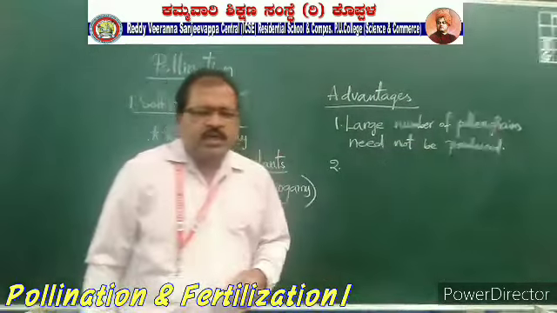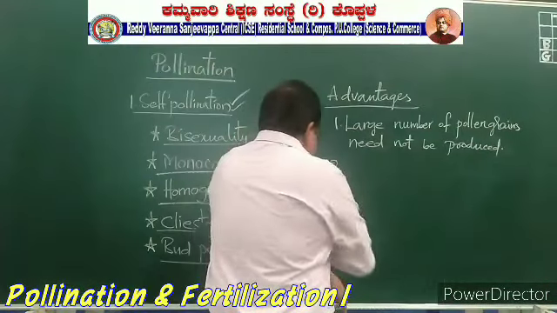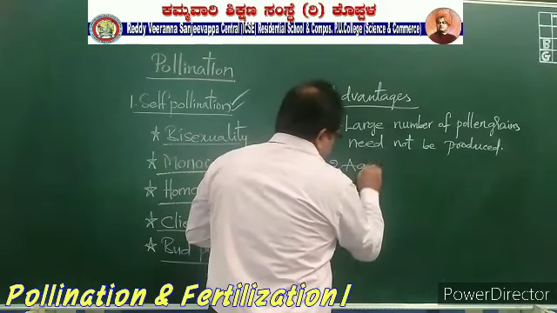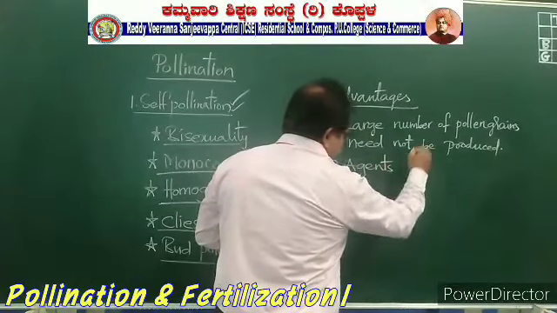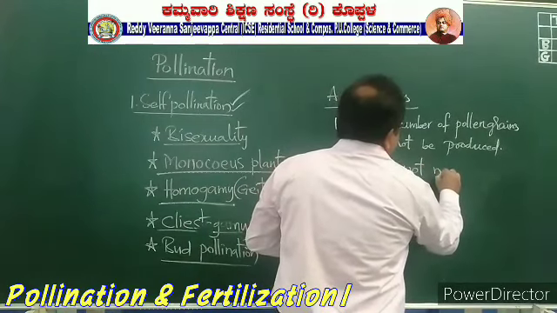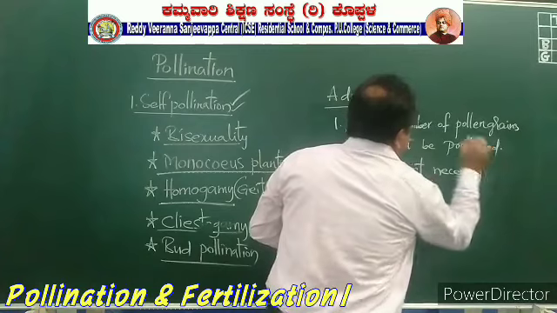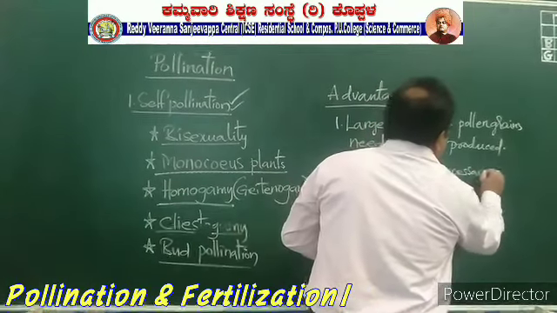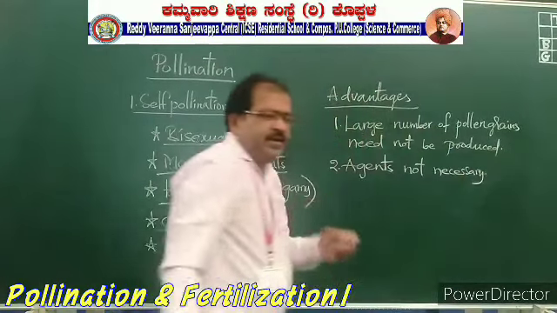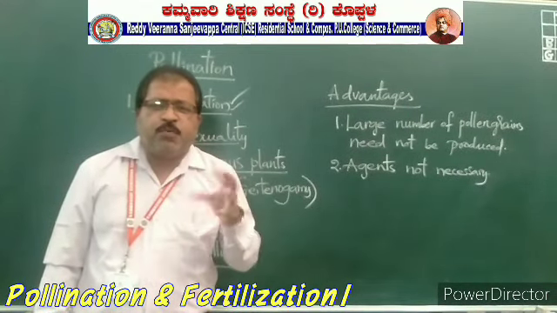Second one, agents are not necessary. What is the meaning of these agents? Let me explain. Agents are also called pollen carriers.